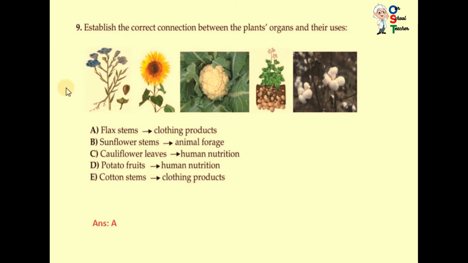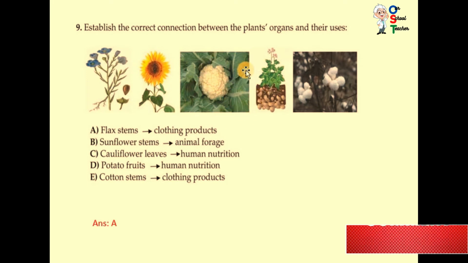Now question number 9. Establish the correct connection between the plant's organ and their uses. You can see A, this is flax stem, clothing product. I have told you in the previous paper that flax stem makes a cloth that is known as linen. So A is correct, but read the other options as well. Sunflower stems, animal forage. No, sunflower stem is not animal forage. The sunflower actually is a flower, so these flowers can be animal forage, not the stem.